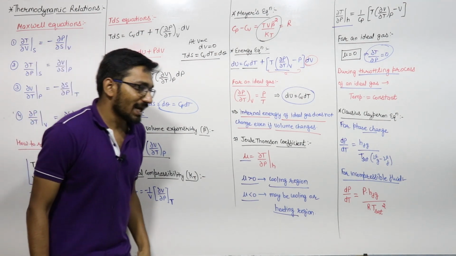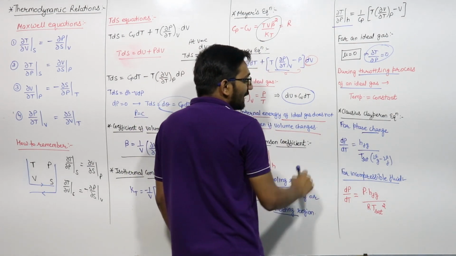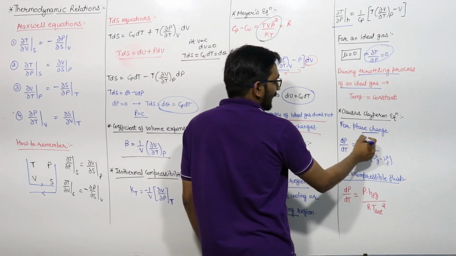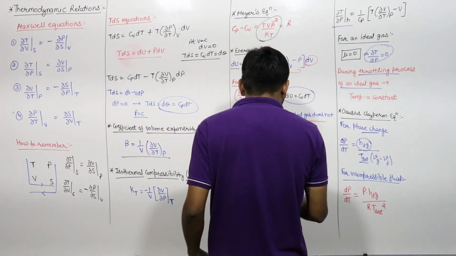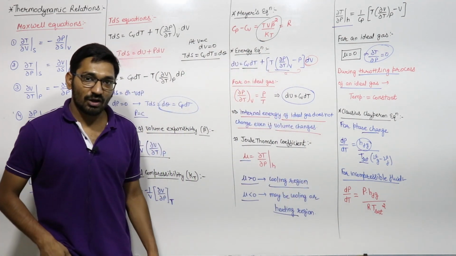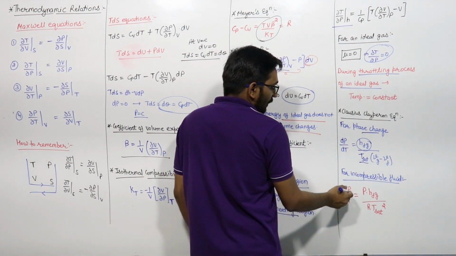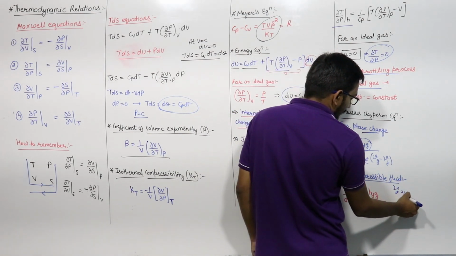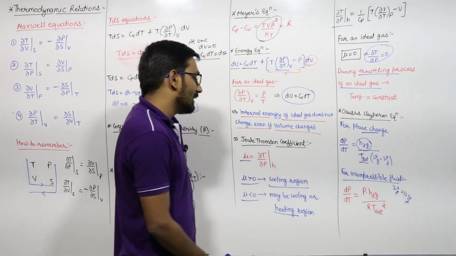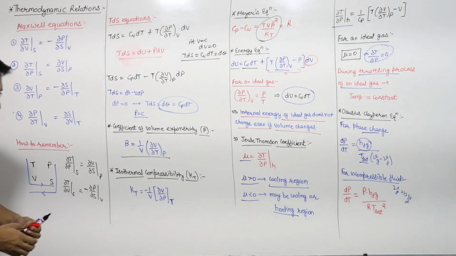Next is your Clausius-Clapeyron equation. For the phase change, dP by dT will be equal to hfg, that is the latent heat, upon T saturation into (Vg minus Vf). Vg minus Vf is the specific volume of vapor minus the specific volume of liquid. And for the incompressible fluid, because Vg is very much greater than Vf, we can write that dP by dT will be equal to P into hfg upon R into T saturation square. This is the thermodynamic relation.